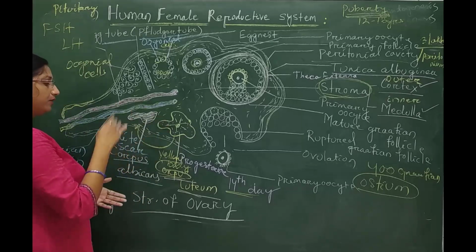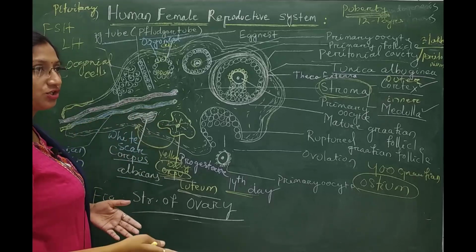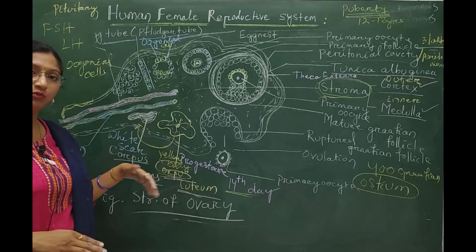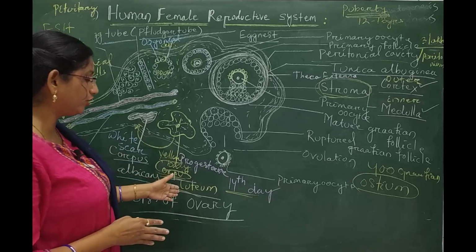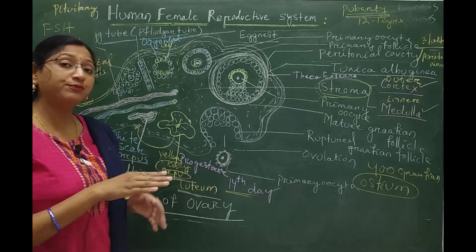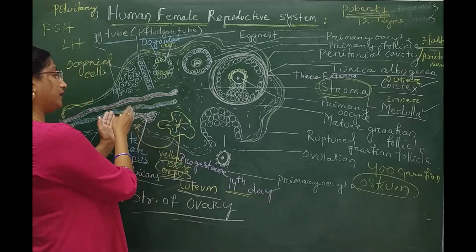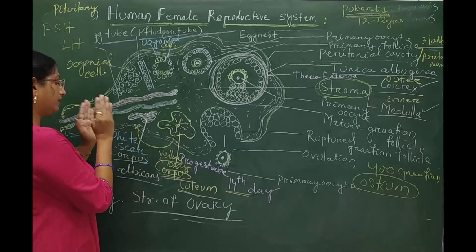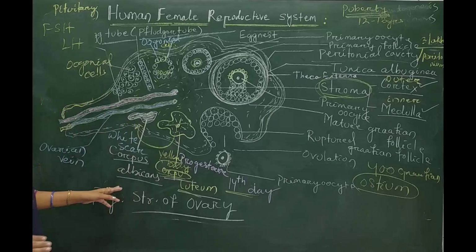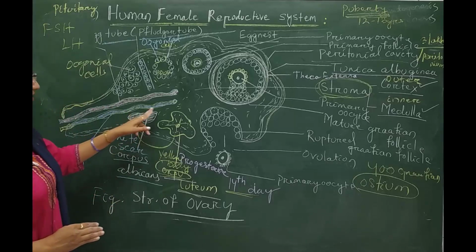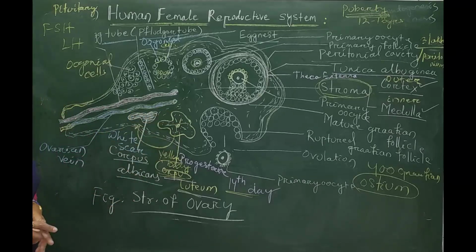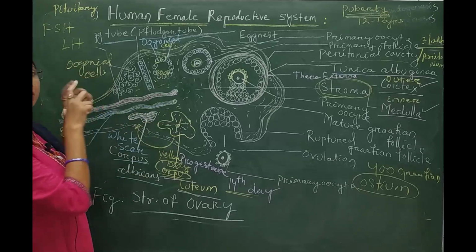If there is fertilization, progesterone is released from the corpus luteum throughout the pregnancy. If there is no fertilization, the corpus luteum is converted into another structure called the corpus albicans, which is located as a white scar in this structure.